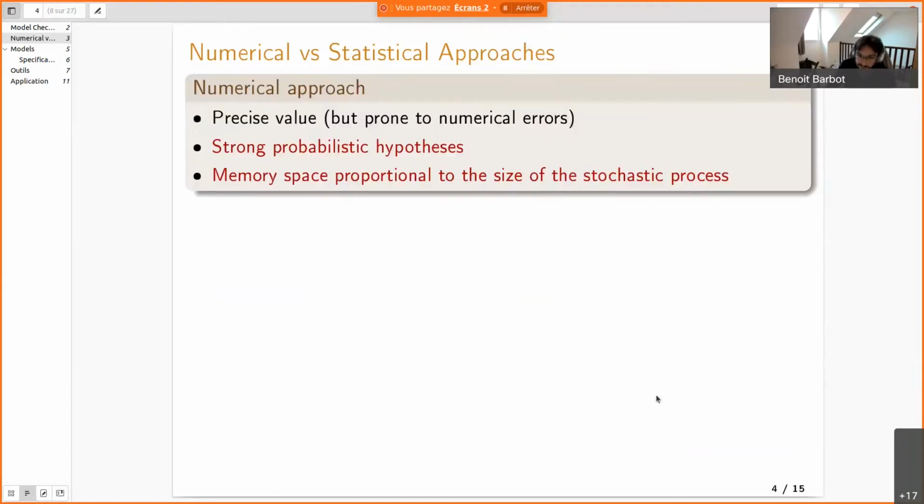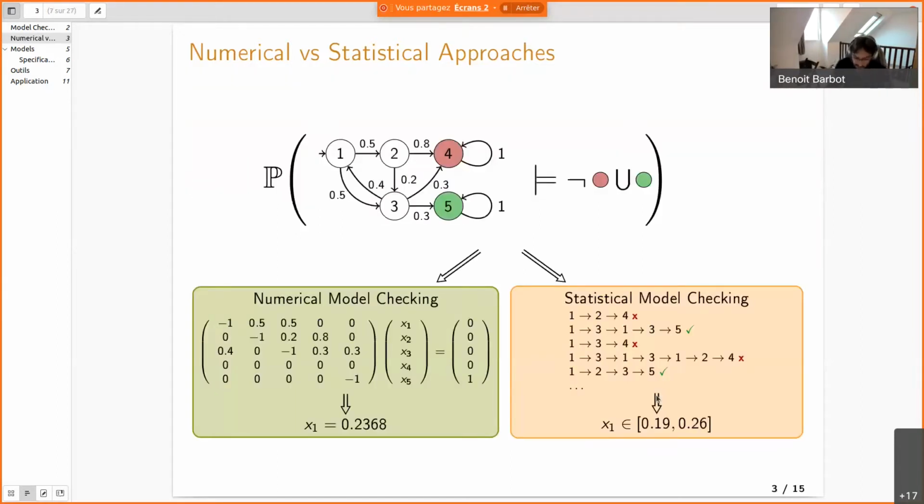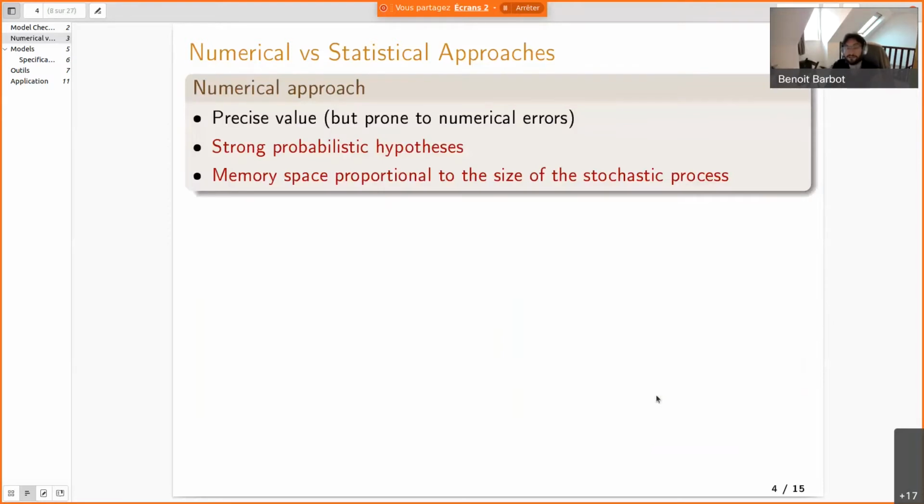So the two are very different. The implementations are completely different. The IDEs are not the same. The guarantees are not the same. So to summarize, with the numerical approach, you have precise value, but you can have numerical error. You need strong probabilistic hypothesis. Usually you need the model to be Markovian, or you approximate to Markovian.